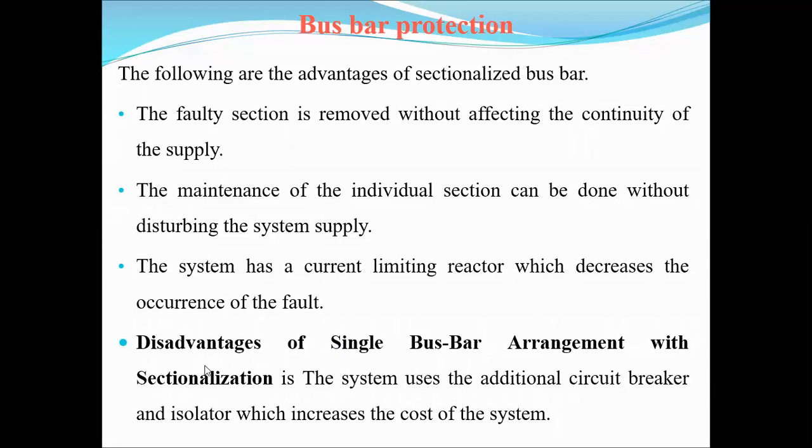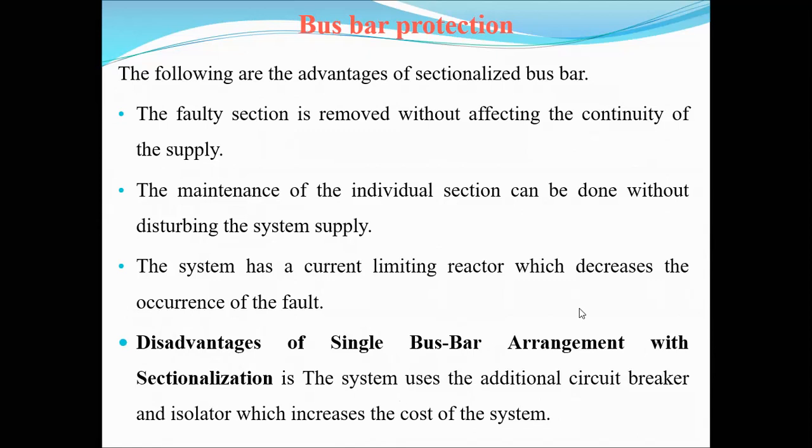What are the main disadvantages in the case of a single bus bar arrangement with sectionalization? This system uses additional circuit breakers and isolators. By the usage of additional circuit breakers and isolators, the cost of the system somewhat increases.